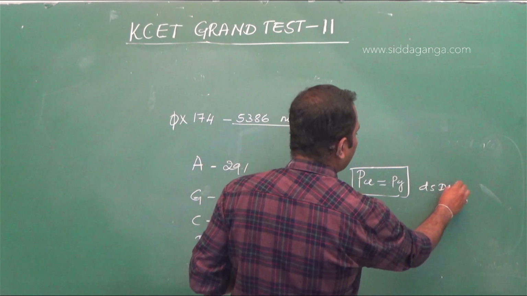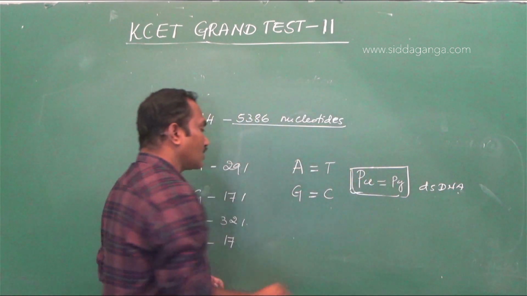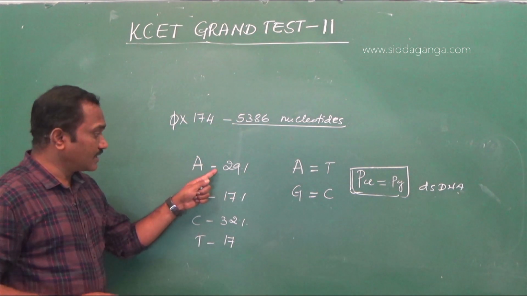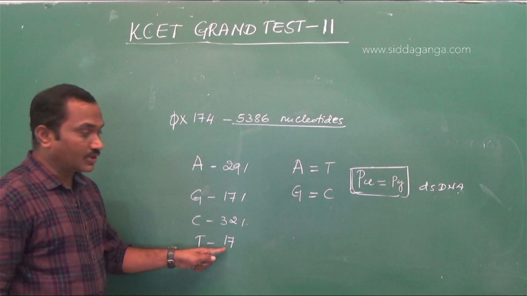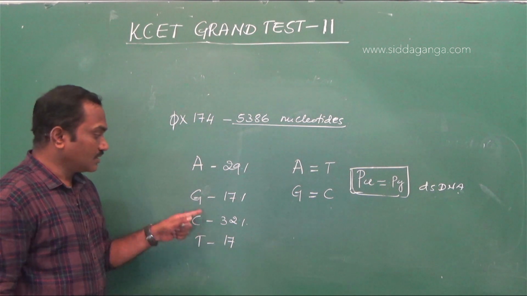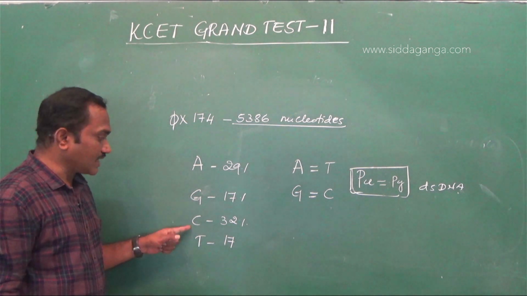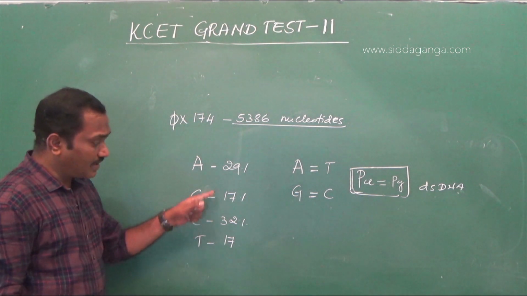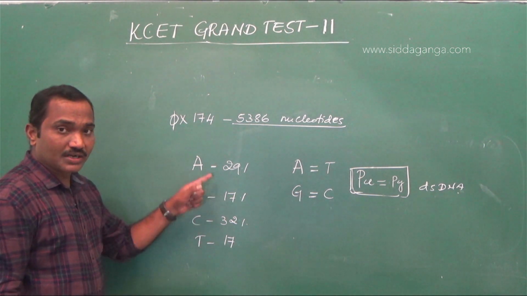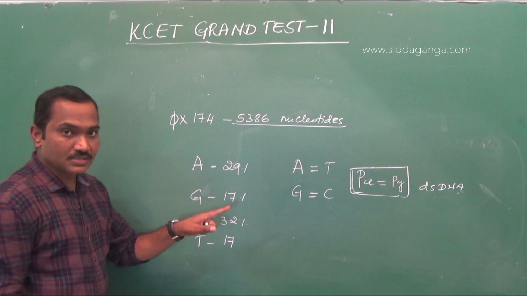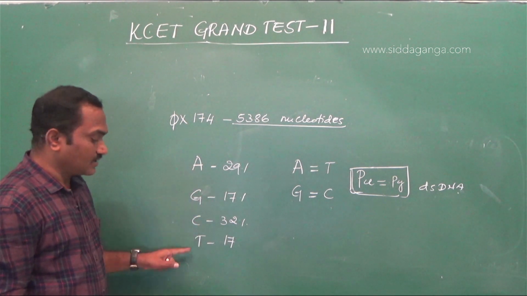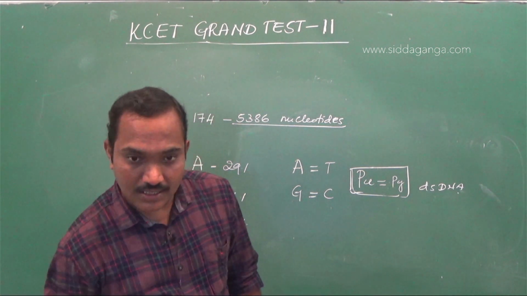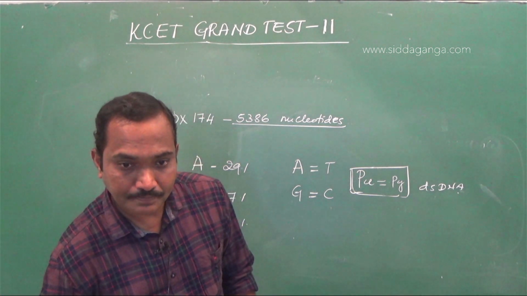If it is double stranded DNA, thymidine should also be 29%, but here it is 17%. Similarly, guanine pairs with cytosine, so if there is 17% guanine, cytosine should also be 17. But there is no equal ratio here of purines and pyrimidines, specifically adenine and thymidine, guanine and cytosine. Hence, we can conclude that it is single stranded DNA.